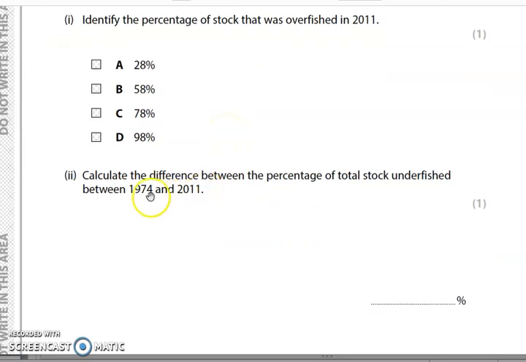The next question. Calculate the difference between the percentage of total stock underfished between 1974 and 2011. So calculate, it's only worth 1 mark. It's a very basic question. You don't need to show your working, but you can do if it helps you. So we're looking at the total stock underfished. Make sure you read in the question what it's asking you to look at.